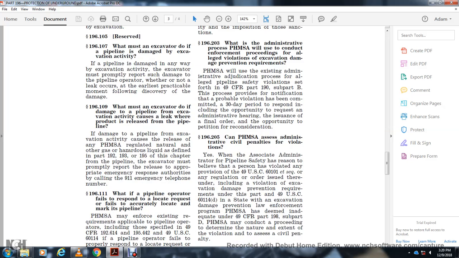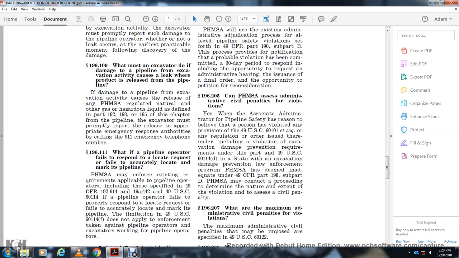196.109. What must an excavator do if the pipeline damaged by the excavation activity causes the release of product from the pipeline? If the damaged pipeline causes the release of PHMSA-regulated natural gas or other gas or hazardous liquid, as defined in Parts 192, 193, and 194, the excavator must promptly report the release to the appropriate emergency response authority by calling the 911 emergency telephone number.